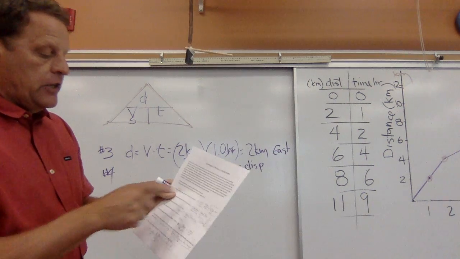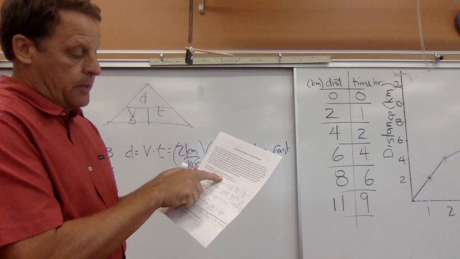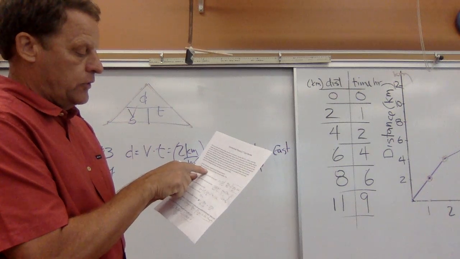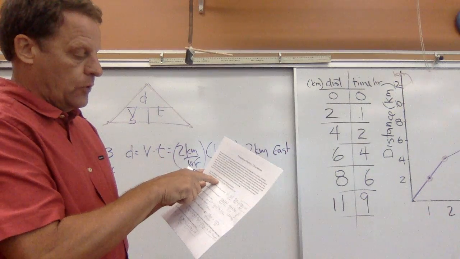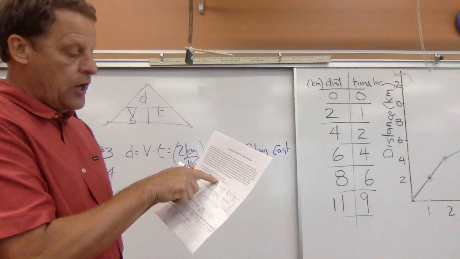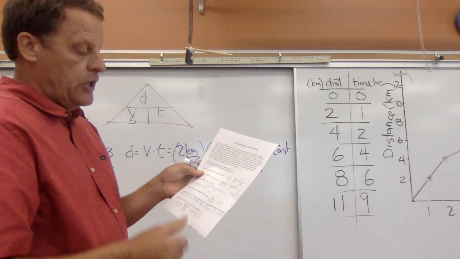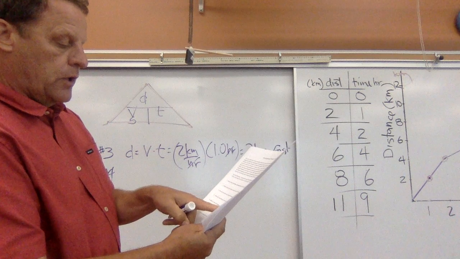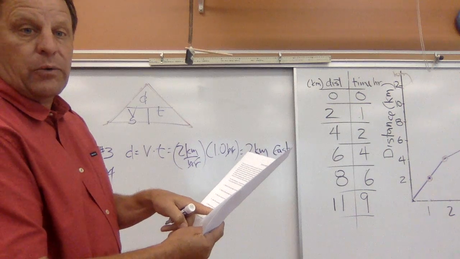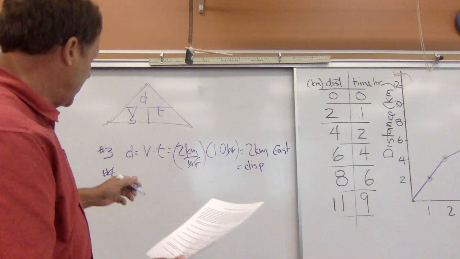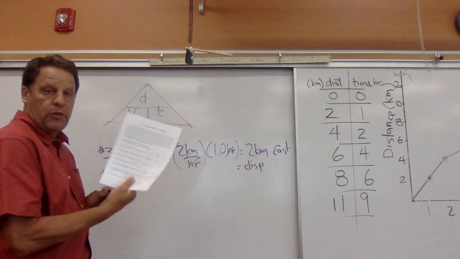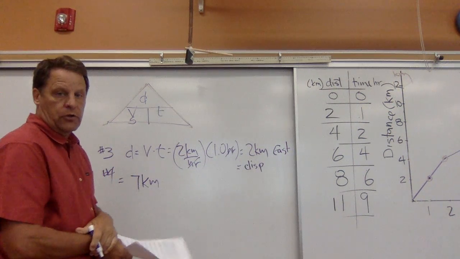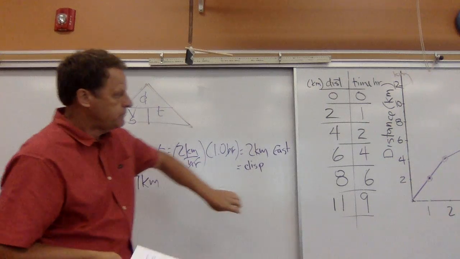Well, in this one, if you just go back up and read the question, it says you traveled east at a constant velocity for 4 kilometers in 2 hours, and then another 7 kilometers in another 7 hours. Well, if you're going from 2 hours to 9 hours, that was 7 hours. So you can just read that from the question, and you had 7 kilometers.